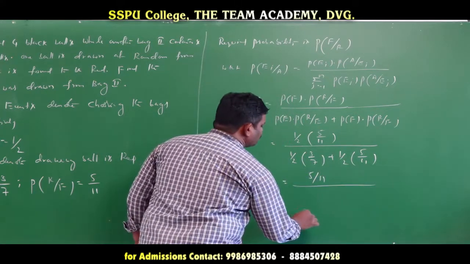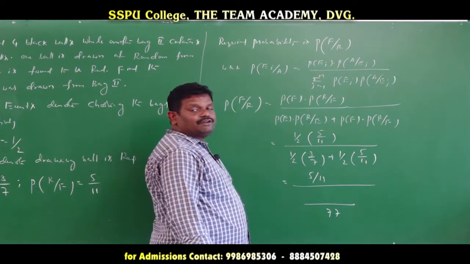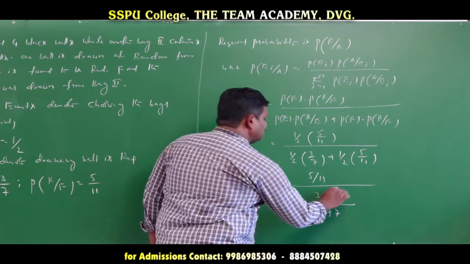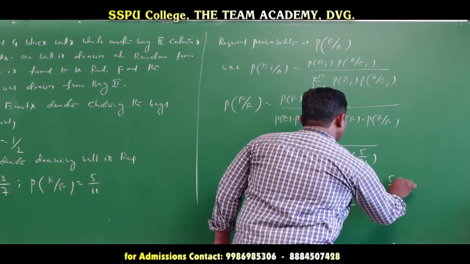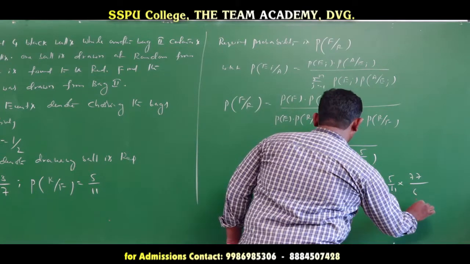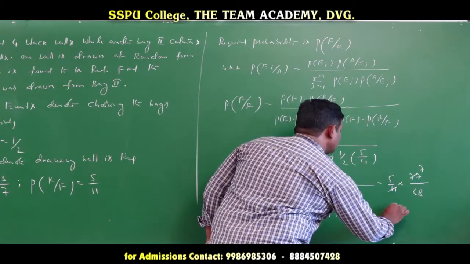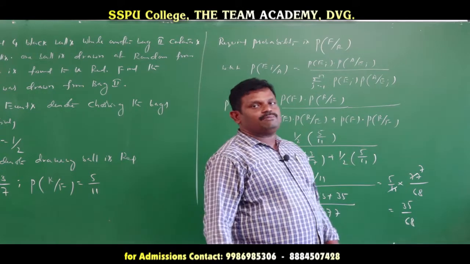Here the LCM of 7 and 11 is 77. 11 times 3 is 33 plus 7 times 5 is 35, giving 68. Now 5 by 11 into 77 by 68: 11 sevens are 77, so that is equal to 35 by 68. That is the required probability.